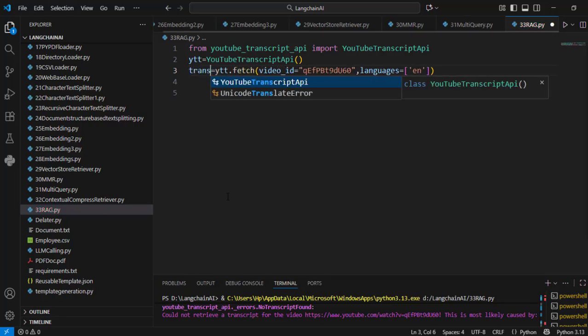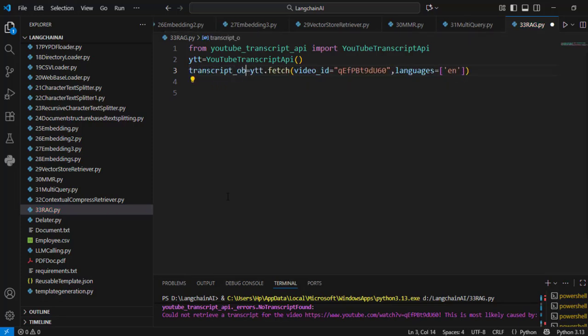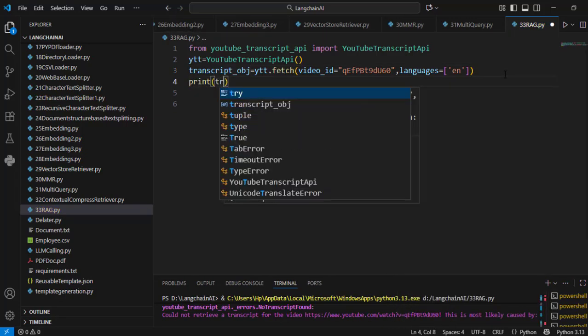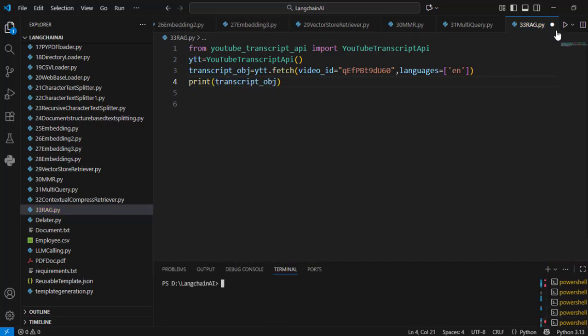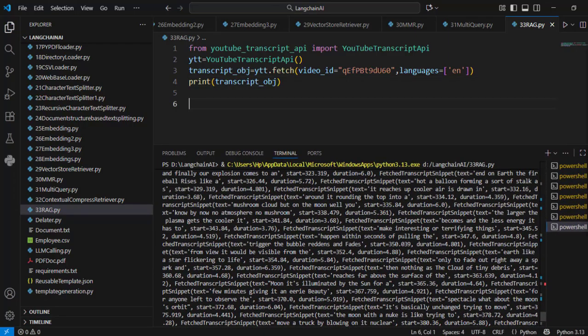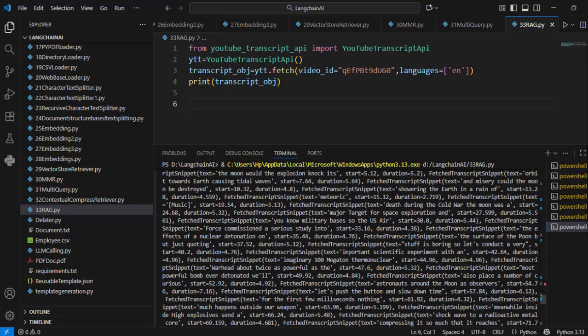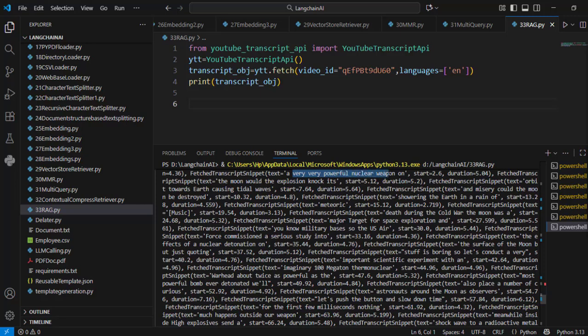name transcript_obj, and after that I will print this object, and I will execute it. So here I got this output where I am getting this text, but along with the text I am getting other information also. The start time of the text and the duration of the text, both I am getting, but at the moment I am interested in this text only.